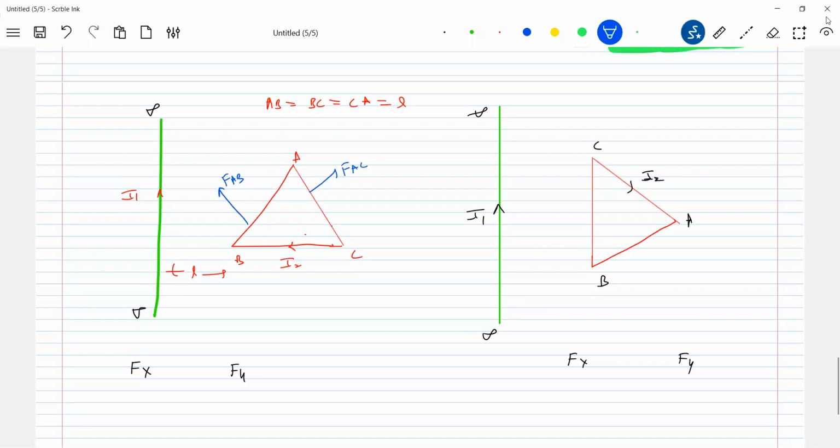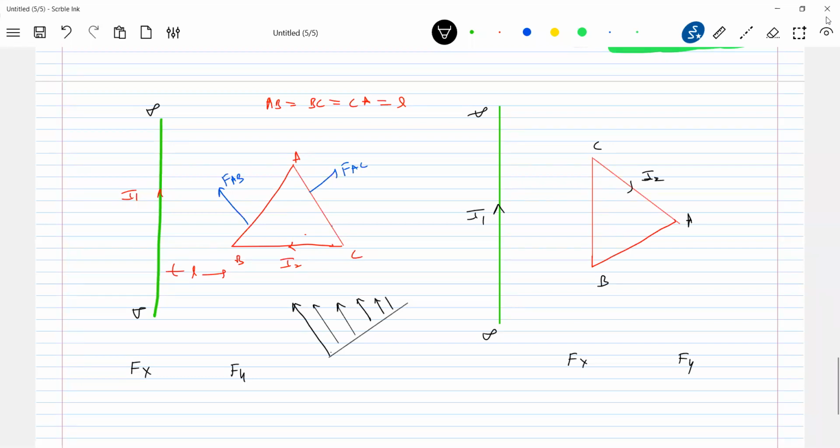Is that okay? The point of application should not be the midpoint, because the field here will be more than at this one. So at several points the force will be acting, but the magnitude of force will be more at this particular point. If you look at the wire AB, the forces on it will be like this. The magnitude of force here will be more, it keeps on decreasing.